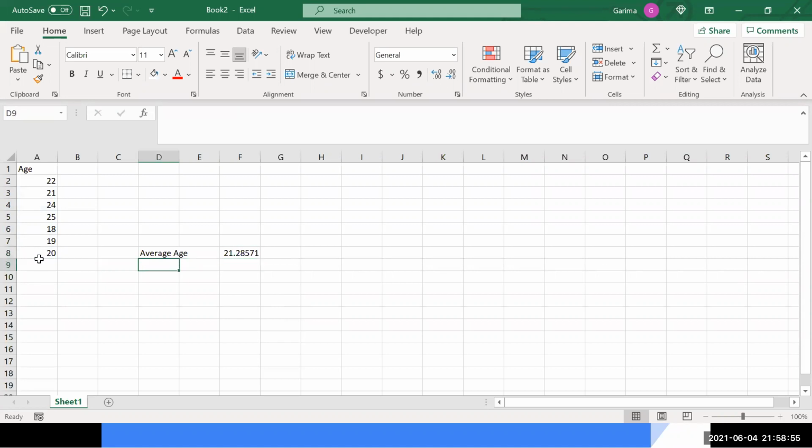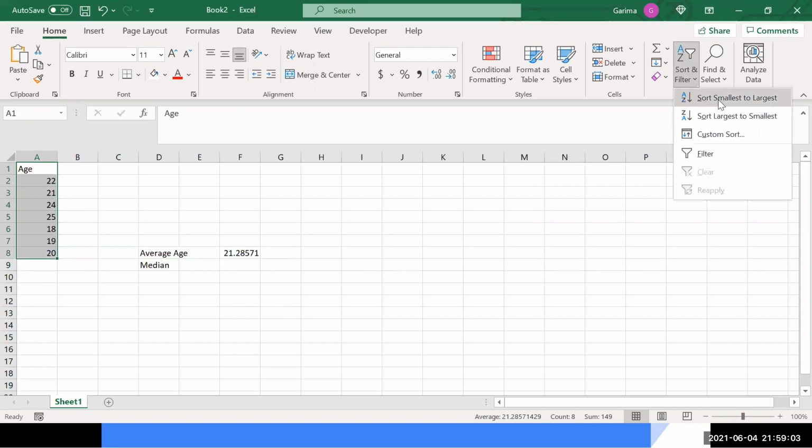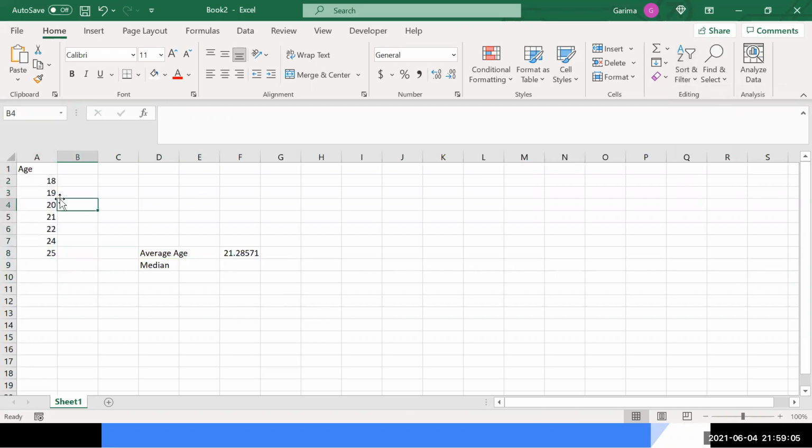Okay. Now, when we find the median, first what we have to do is sort the data in ascending or descending order, whatever way you want. We sort the data, then we count the values. Suppose these are 7 values. The value which lies in the middle over here, that is the 5th value. Now, this becomes the median. Okay, this is a median.